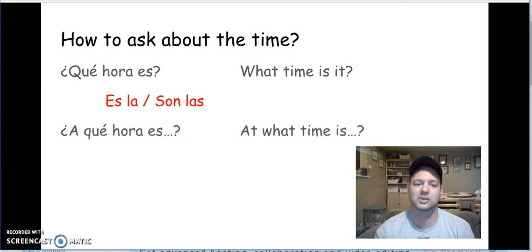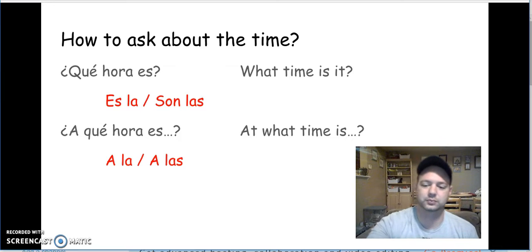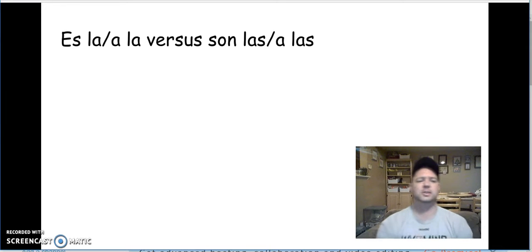At what time is? So we're talking about in the future. At what time is this happening? So not now, in the future, weeks, days, minutes, hours, seconds, from now. So for example, ¿A qué hora es la boda? So at what time is the wedding? All right, and then we respond with a la or a las. Okay, so I'm going to go ahead and explain when to use each one of those. Es la, a la versus son las and a las.